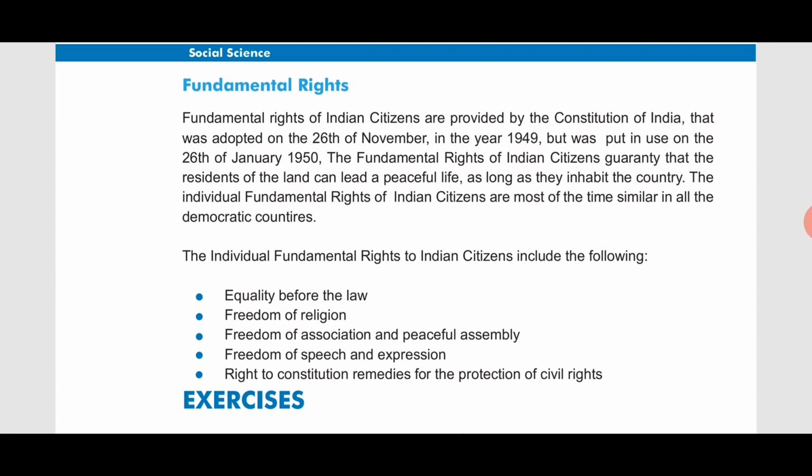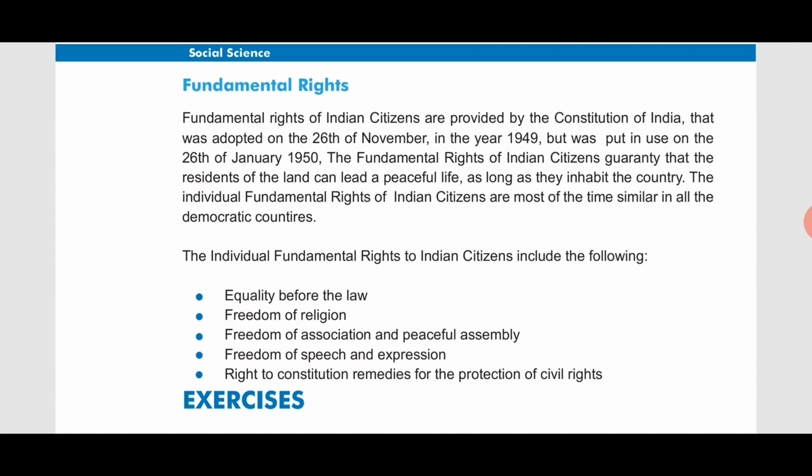If we are given the freedom of speech and expression, that doesn't mean that we will go outside and start speaking anything rubbish. Freedom of speech means we have the right to speak against anything wrong or unlawful which is done against the country. That means the newspapers and everything. If you are finding something wrong, then you have the right to raise your voice against the government and ask questions to the government. So that is freedom of speech and expression.